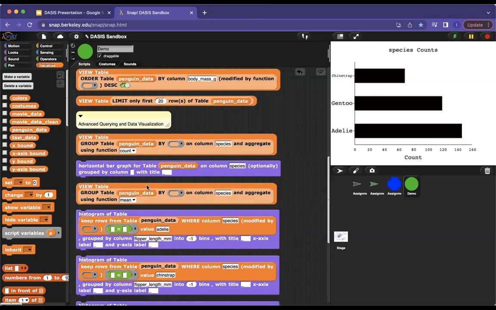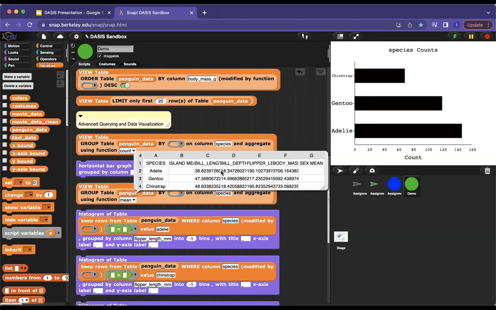Another interesting correlation between the grouping block and the data visualization blocks. Here we will group the data by mean, and the two blank columns, the island and the sex, it is expected that these will be blank because they are string values. And the way DASIS treats those is, well, I can't take the average of strings, so I just don't put anything in it, leaves those blank. So that is expected behavior. For all the numerical columns, we get these average numbers.